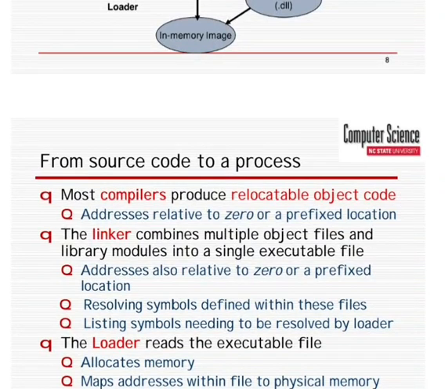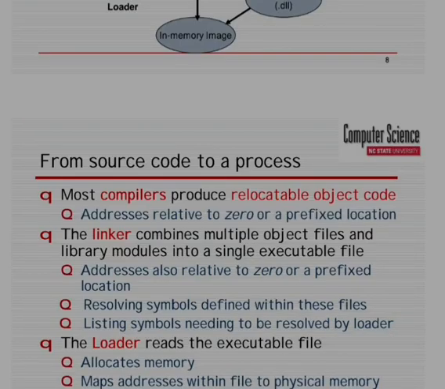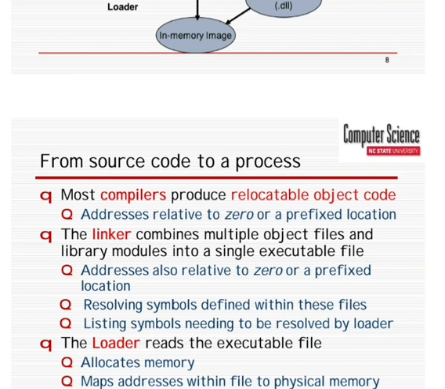Now, from source code to process, most compilers produce relocatable object code, with addresses relative to zero or a prefixed location. The linker combines multiple object files and library modules into a single executable file. The addresses are also relative to a zero or prefixed location, resolving symbols defined within these files and listing symbols needing to be resolved by the loader. The loader reads the executable file, allocates memory, maps addresses within the file to physical memory addresses, and resolves names of the dynamic library items.